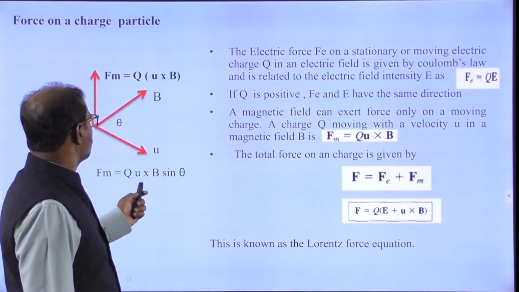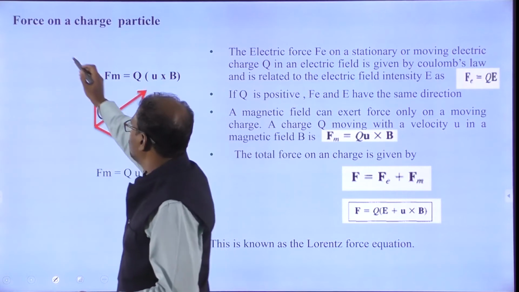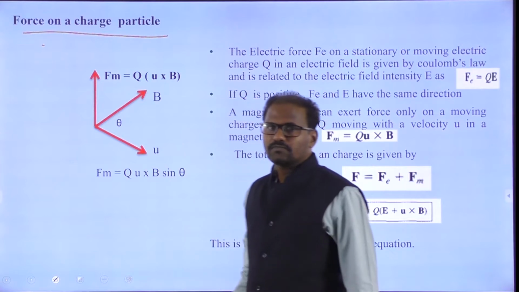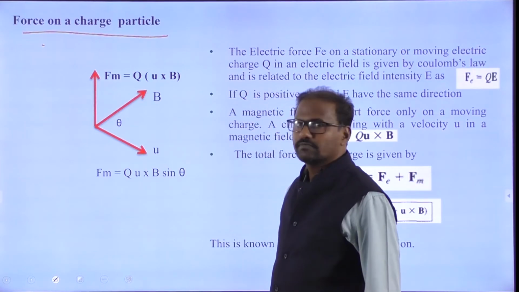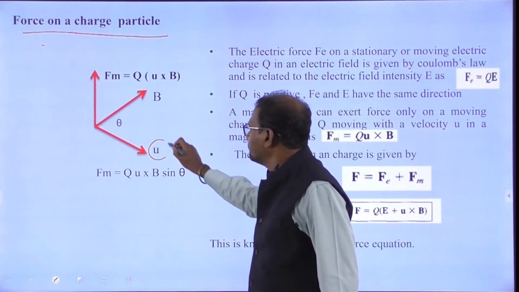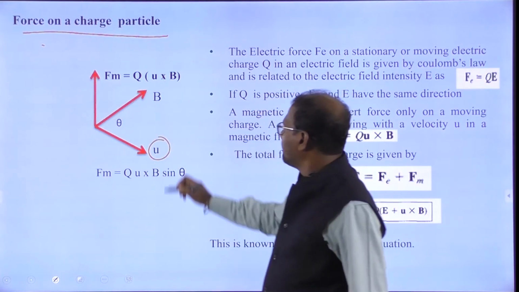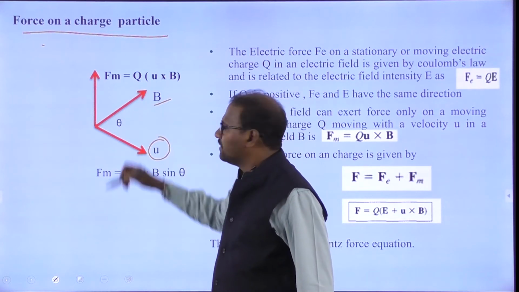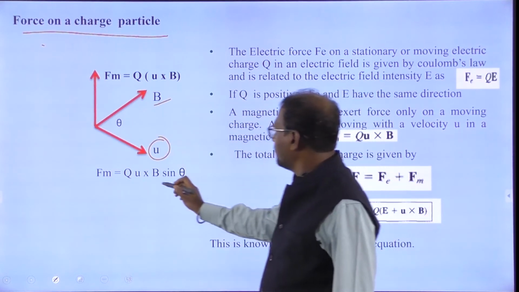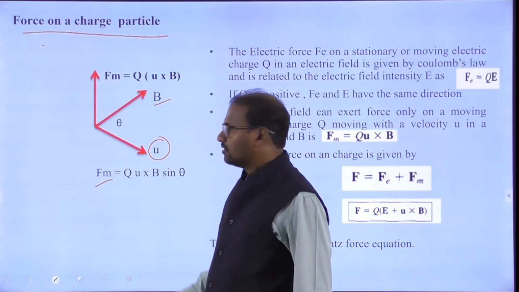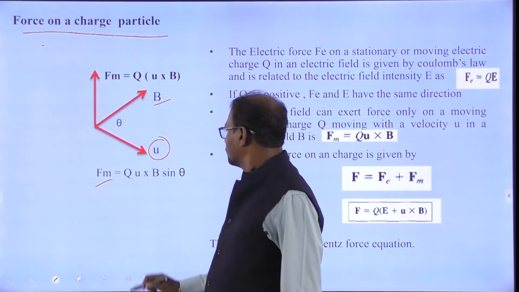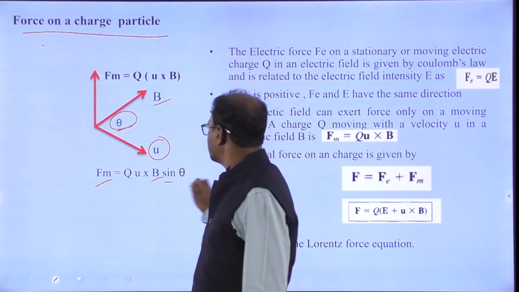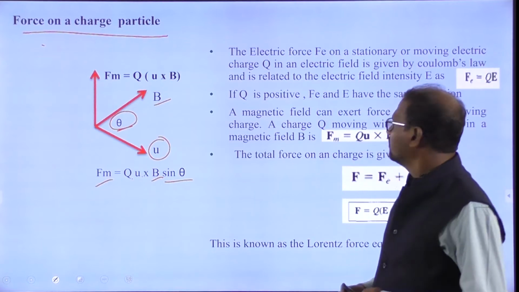Now we will move on to the first one, the force on the charged particle. I already told you about the magnetic force. Because of this velocity, we get the magnetic field, and the force will be at a right angle to the direction of B, at angle theta. So we can define the magnetic force: Q is the charge, there is some velocity and magnetic field, and with the angle sin theta we can write the magnetic force.